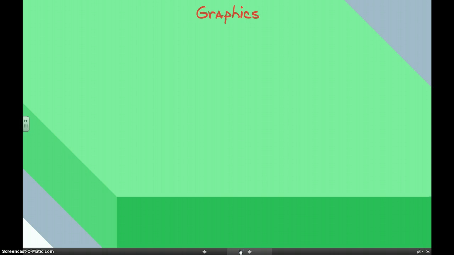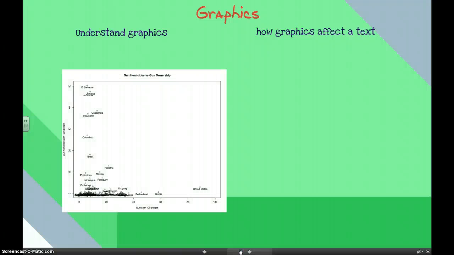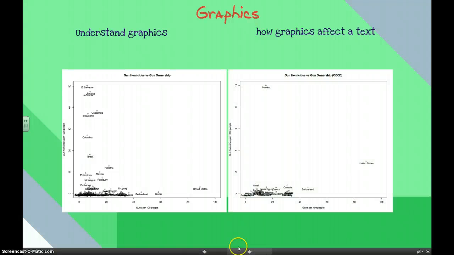Now, graphics are also extremely important. It's very important to be able to understand graphics like charts or graphs, but it's also very important to understand how graphics affect a text. So let's look at an example. Here is a chart about gun homicides and gun ownership, and here's another one. This is from the same source, and we're going to see how different these two charts are. Both of these charts show factual information, but showing one versus the other could be extremely affecting your message.